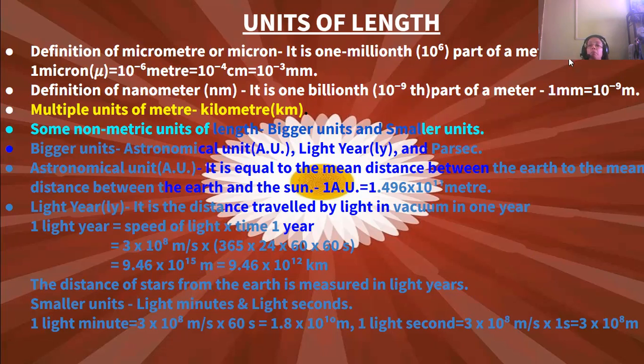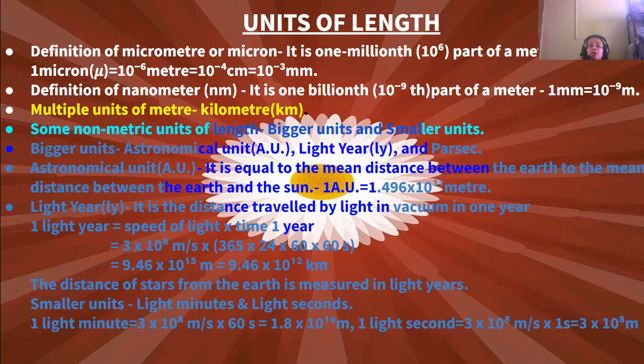Okay, one millionth part of a meter is one micron. Or you can say 1 micron is equal to 10 to the power minus 6 meters, or 10 to the power minus 4 centimeters, or 10 to the power minus 3 millimeters. Now, the nanometer definition is, it is the one billionth part of the meter. That is, you can say 1 nm is equal to 10 to the power minus 9 meters.